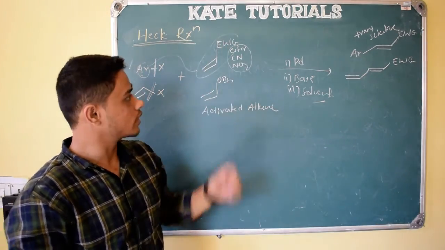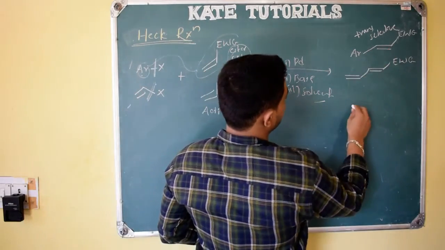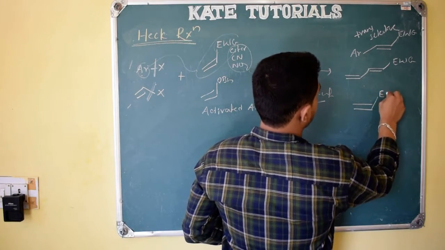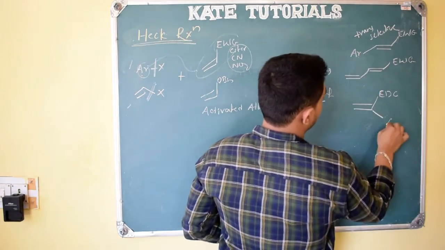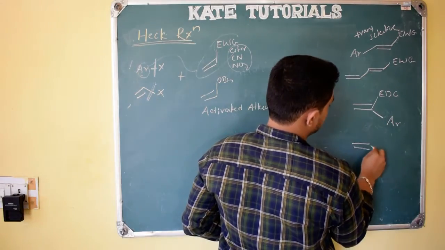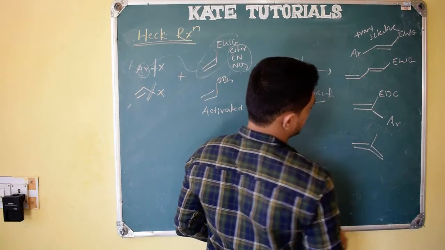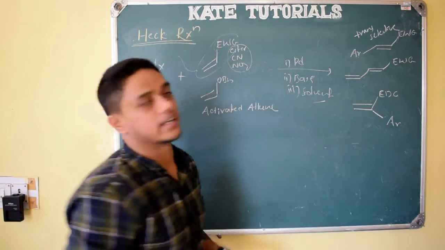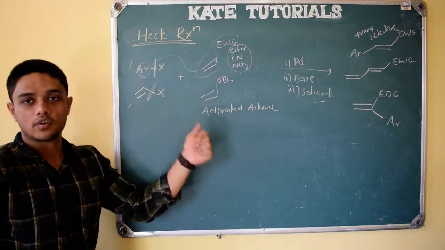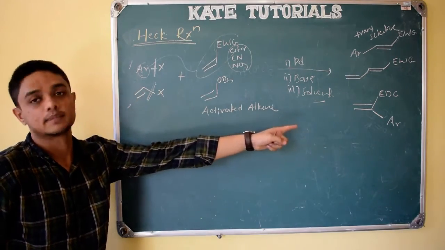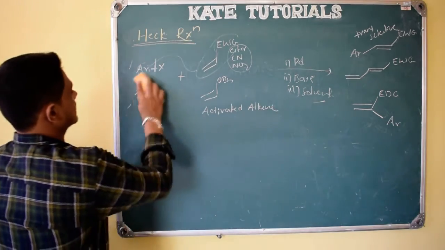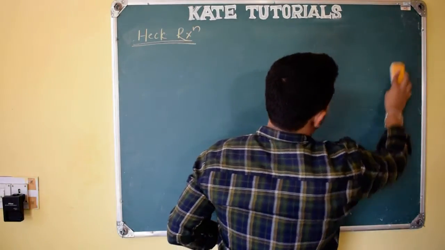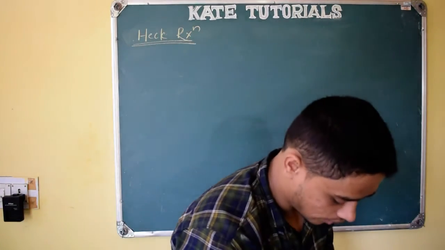If there is an electron donating group, then instead of getting this product, we will get this product, and there is no stereochemistry for this. Here electron donating group, and this Ar will come here, and here also like this. Sorry, this reaction won't happen with this, right? So this is the product we will get. If I explain the mechanism, you will understand why we get only that product and how we get this product. Let us see the mechanism now. First let us see the mechanism, then we will see the example. Then it will be clear for you.